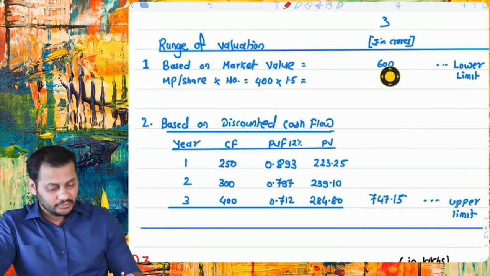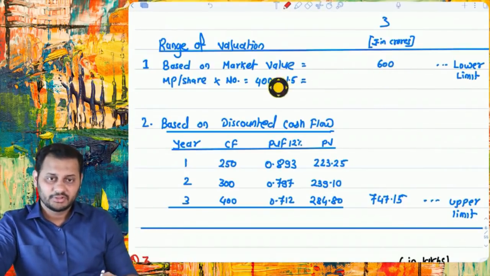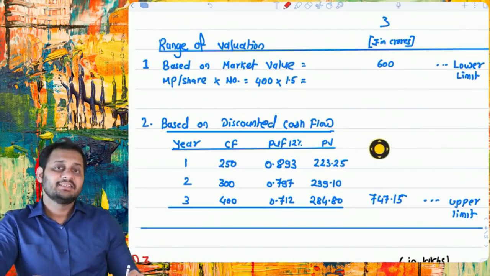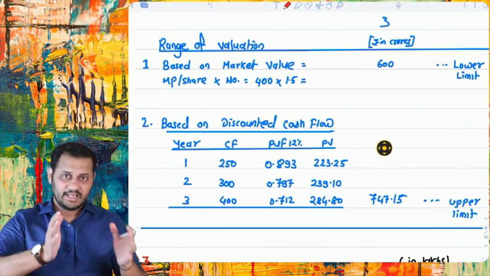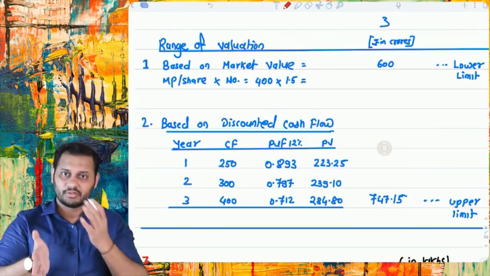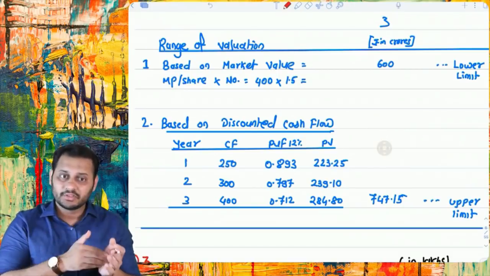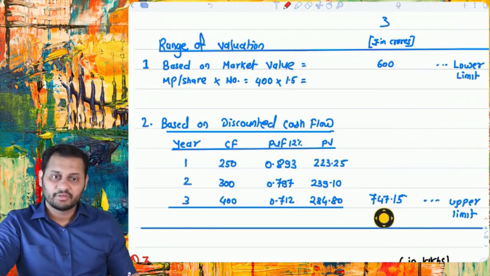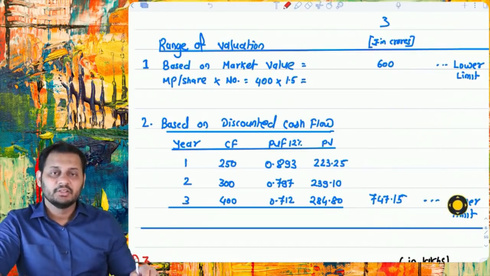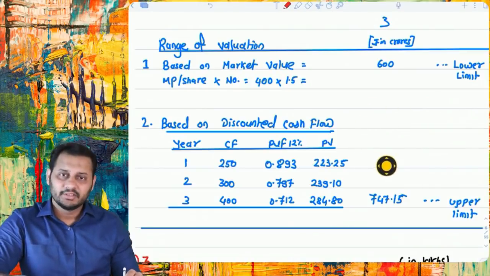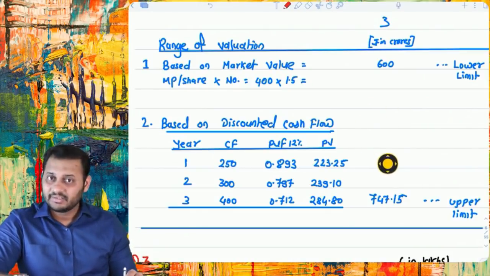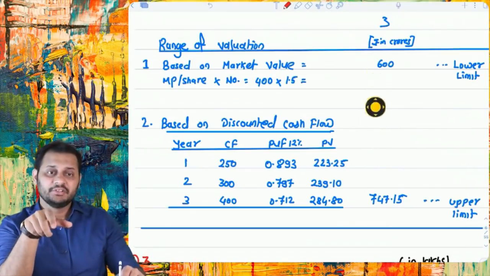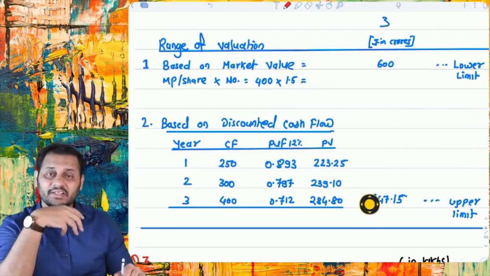So this was the first value based on market value. This was the second value based on the discounted cash flows. Then they said range of valuation. So a range has a limit, right? Upper limit, lower limit, or we can say highest value, lowest value. So the lowest value was 600 crores and the highest value was 747.15. So this is going to be the limit. Basically, we calculated this so that both the companies can decide and finalize one value for the acquisition, which will be in between these two. That's why it is called a range.